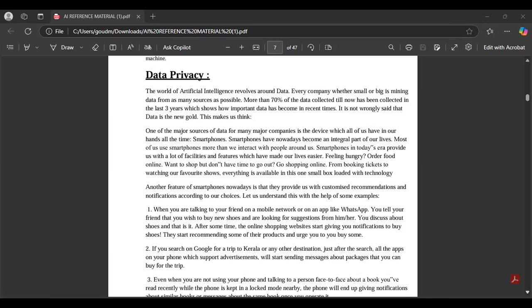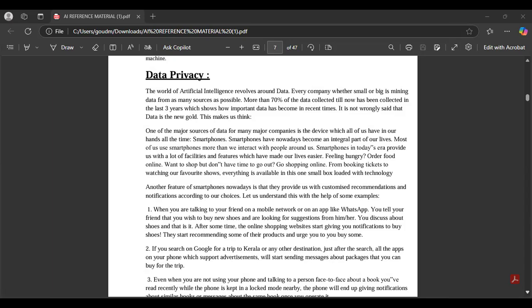You are talking to your friend on a mobile like WhatsApp, and you said to your friend that you want to buy shoes and you're looking for a suggestion from him or her. You discuss shoes and that is it. After some time, what will happen? Online shopping websites start giving you notifications. When you open your Instagram, you will see notifications of shoes, on your Facebook, in Truecaller, everywhere. How are these mobiles listening to us? How is it happening?